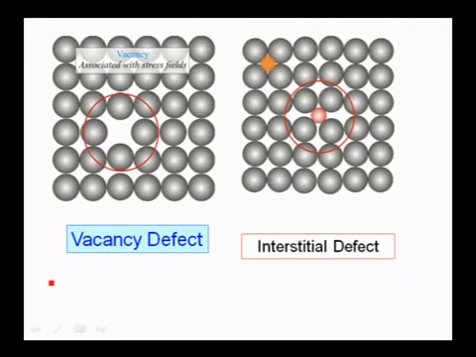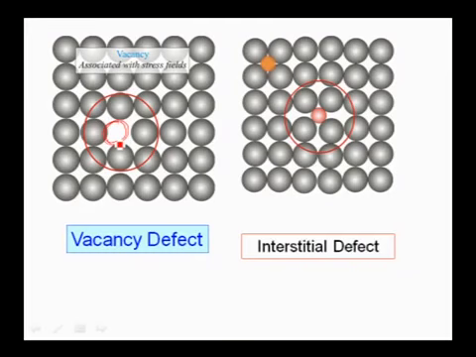And here this is the diagram which indicates the stoichiometric defects which are observed in covalent solids. The first type is vacancy defect and the second type is interstitial defect. So if you observe this first diagram, vacancy defect, here one of the constituent particles is missing from the lattice. Here no particle is present. Because of the missing of the particle, this is called vacancy defect. And because of this type of defect, the density of the lattice decreases.